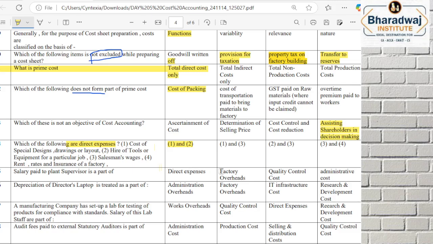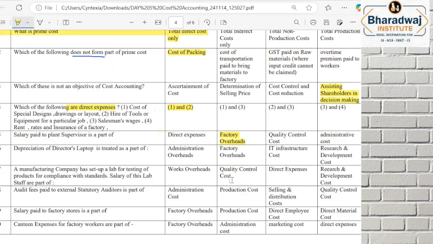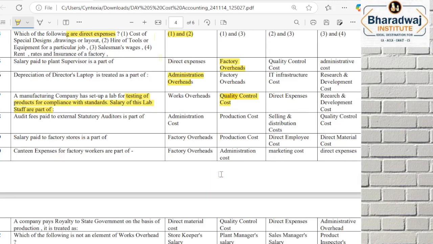Salary paid to a supervisor is factory overheads. Depreciation on director's laptop, director's laptop is administration overheads. A manufacturing company has set up testing of products in compliance with standards, he has asked. Testing of product is part of which one? Quality control cost.